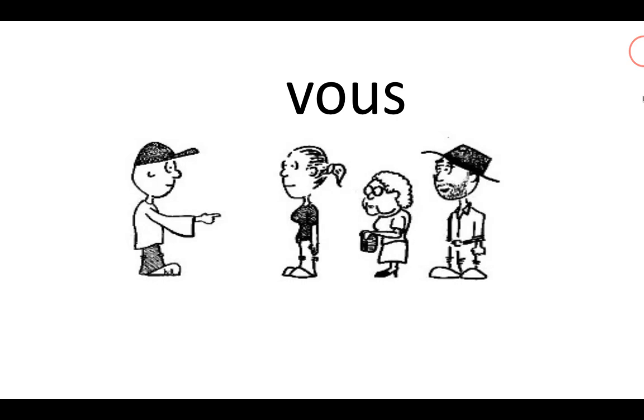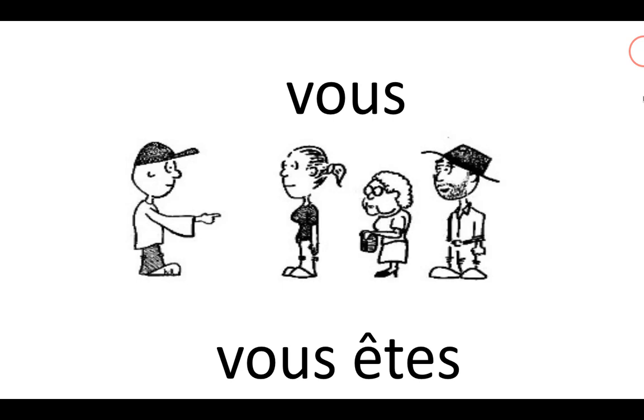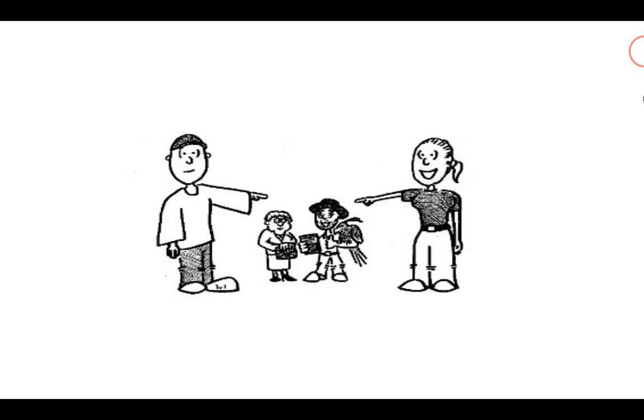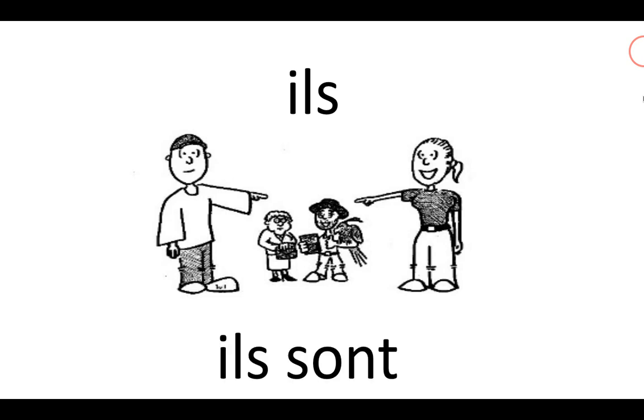Vous is you plural, so you guys. Vous êtes, you guys are. Ils is they, when you're talking about guys and girls or just guys. Now, you might ask me why that is. It's just the way the language is. If you have guys, you're going to have a different word for they than if you have girls. And if you have girls and guys, you'll use the male form, ils. And they are is ils sont.